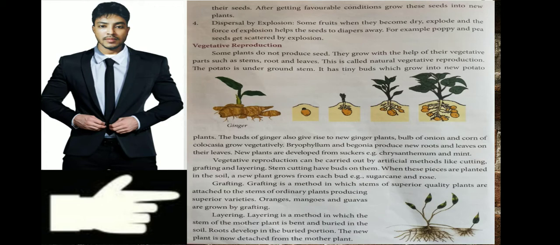So there is one more process here now, grafting. Grafting is a very beautiful process where superior quality plants are attached to the stems of ordinary plants, producing a superior variety. Oranges, mangoes and guavas are grown by grafting. Okay, now let me explain what the process of grafting is. I will explain in Assamese for better understanding. Suppose I have planted an orange tree in my house.